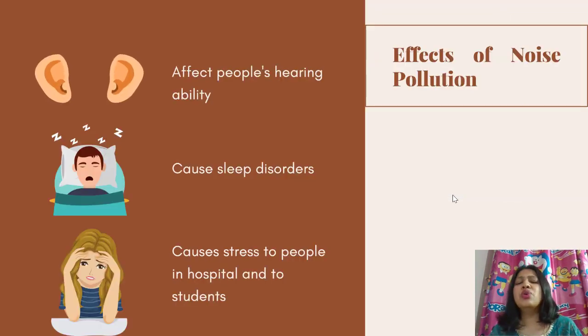Effects of noise pollution. Now, what happens because of noise pollution? It affects people's hearing ability. Not all of us have the same strength and capability, right? There could be some people who would be affected more than others. So when the noise is too much, it could affect people's hearing ability. It may be surprising, but some people may even become deaf. Okay, it causes sleep disorders. Naturally, when there is so much noise, can you sleep? No, you cannot, right? So it causes sleep disorders.